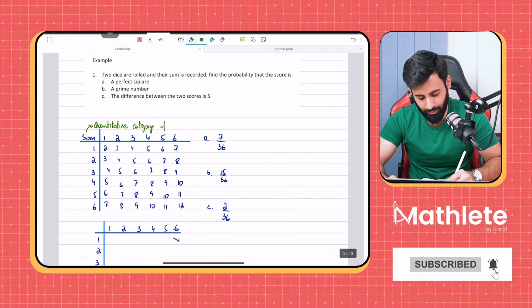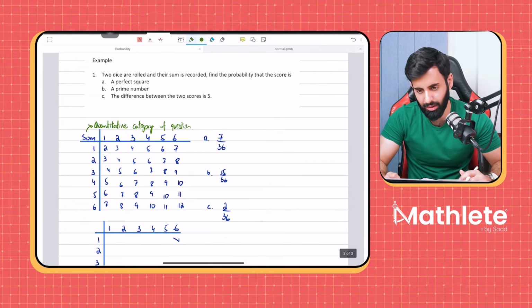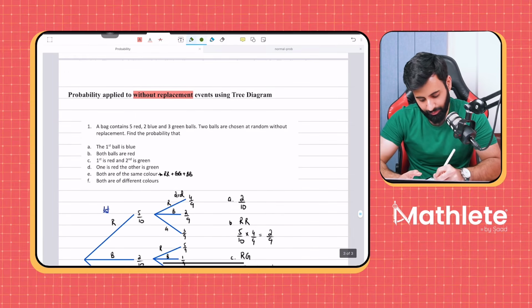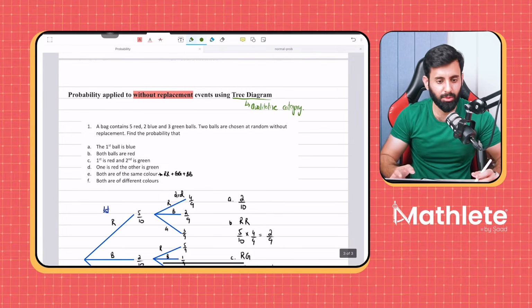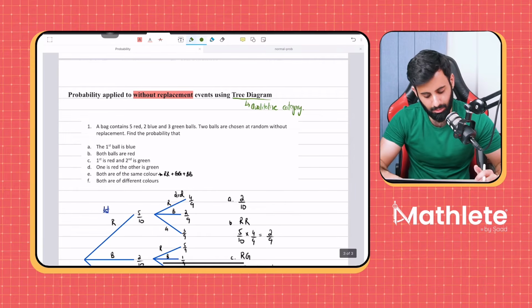Okay? Where you have to find the sum, the difference, depending on the nature of the question. Okay? A tree diagram is used when you're dealing with the qualitative category, like red, blue, pass, fail, does or doesn't. You know, that's when you have to make a tree diagram.